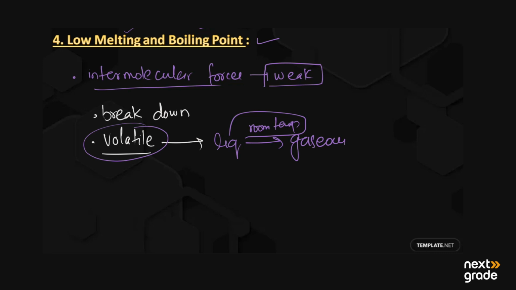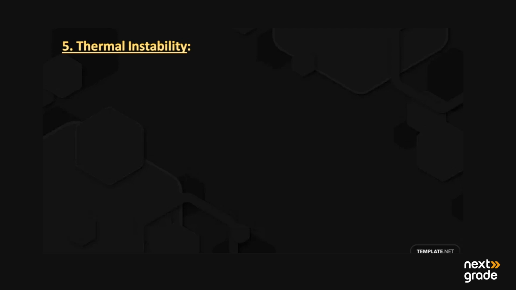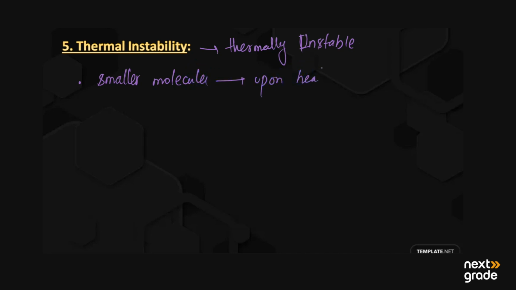Next we have the fifth property for the organic compounds, their thermal instability. Thermal instability means organic compounds are usually thermally unstable. And why are they unstable? Because they can easily decompose into smaller molecules upon heating. When we start to heat the organic compounds, they will be easily converted into smaller molecules.